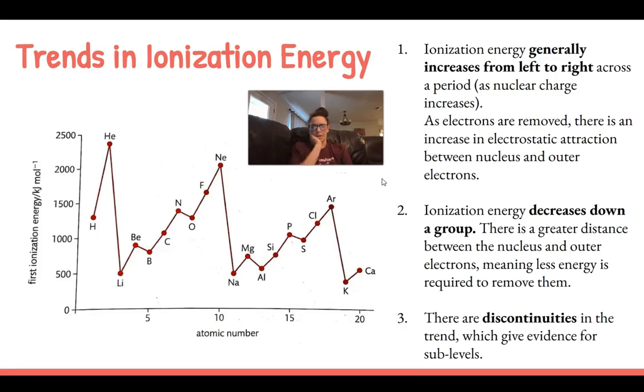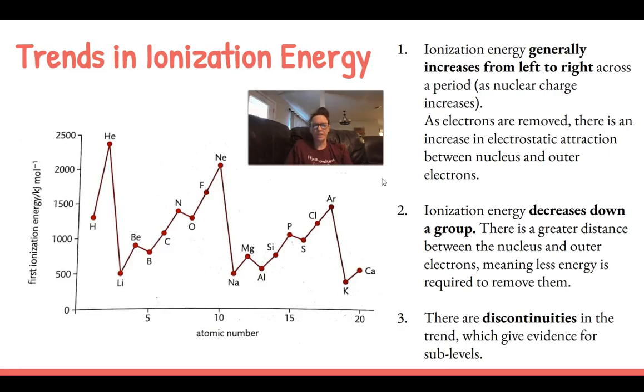Okay, so we all know ionization energy generally increases from left to right because the nuclear charge increases and the number of energy levels stays the same in a row, right? So when the nuclear charge increases, that's going to take more energy to remove the valence electron, resulting in increased ionization energy.